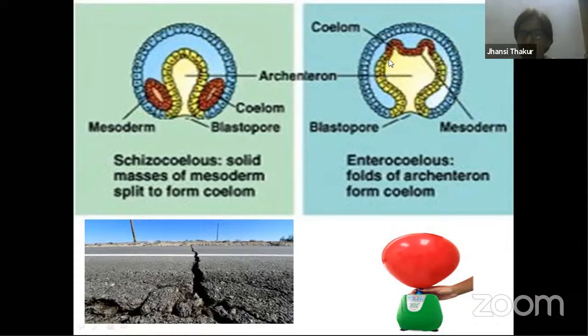In the same way here also, you find small out pockets. Air gets filled up here in balloons like that. This space moves into these small structures over here. So there is an out pocket, an outgrowth or protuberance of this archenteron, forming these mesodermal cells.